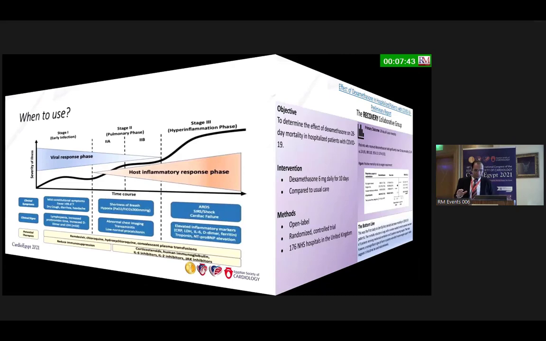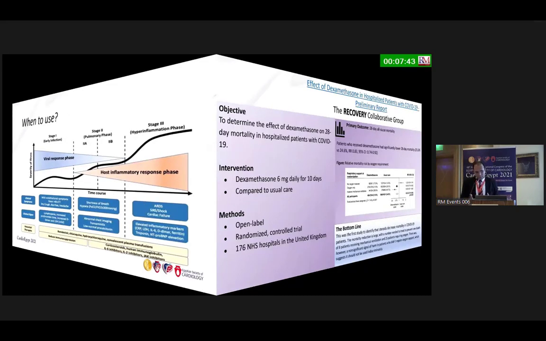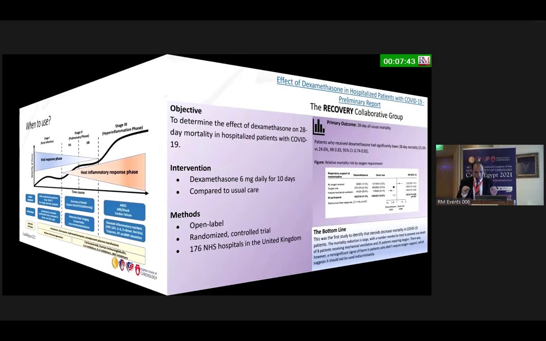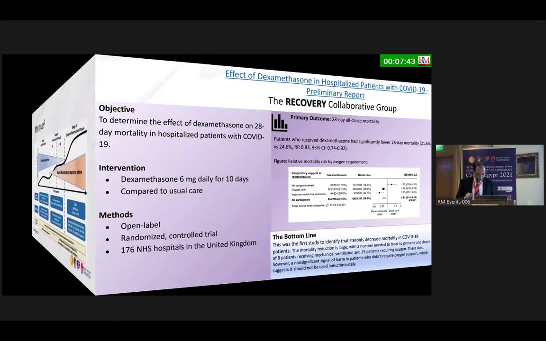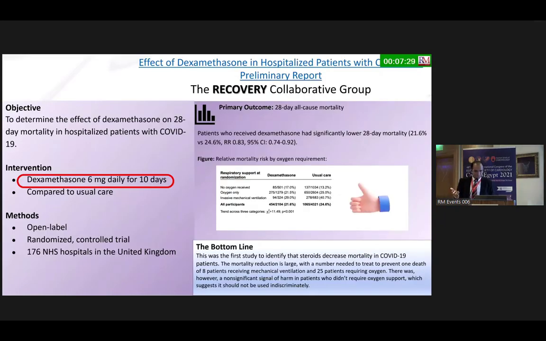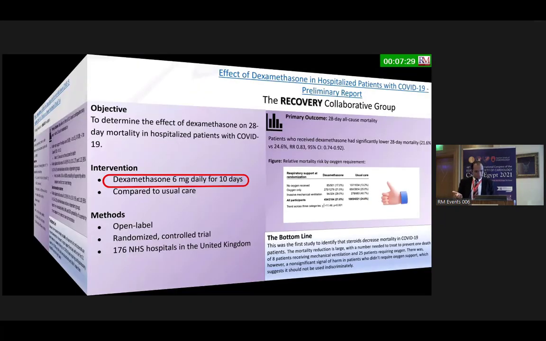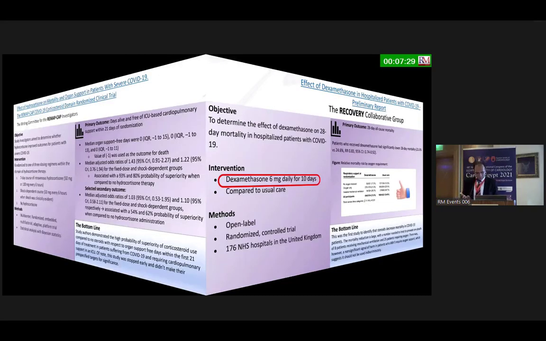We have 3 studies which recommend dexamethasone 6 milligram daily. The first, the RECOVERY study, was the first study to identify that steroids decrease mortality. So you can use a steroid. Also, the REMAP-CAP study used hydrocortisone 50 milligram. It also said that steroid is very beneficial.